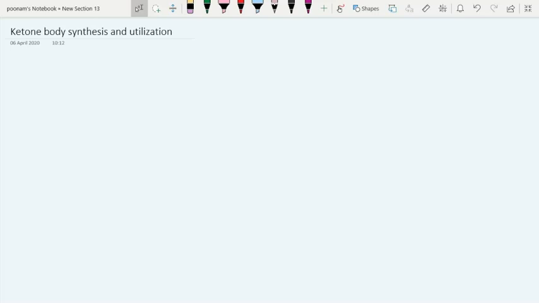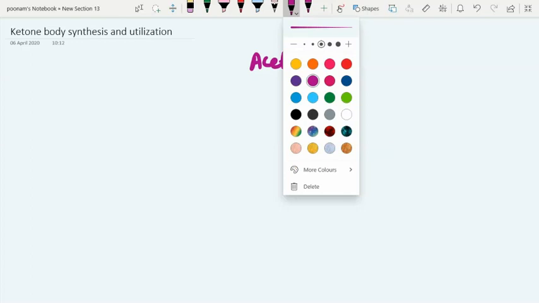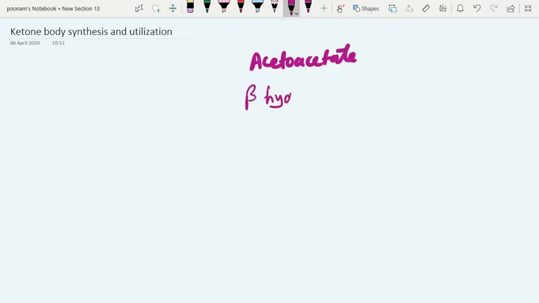Hello, guys. Today we are going to discuss ketone body metabolism, where I talk to you regarding its synthesis and utilization. First of all, you should know there are three compounds included in ketone body. One is acetoacetate, another is beta hydroxybutyrate, and third is acetone. These three compounds together are called ketone body.